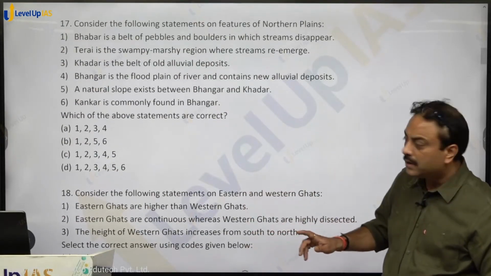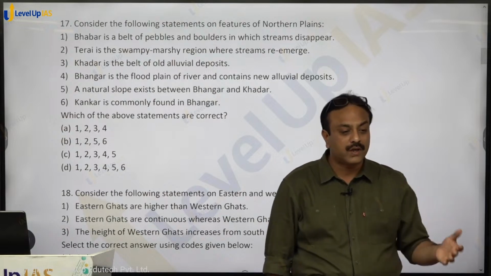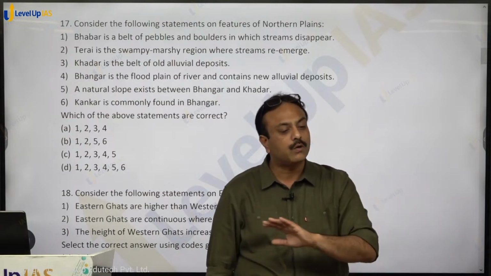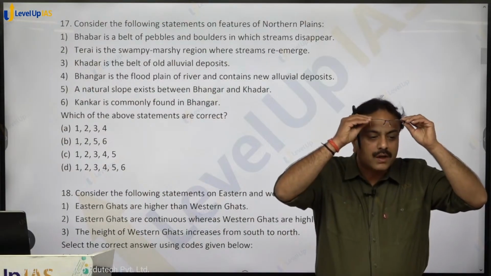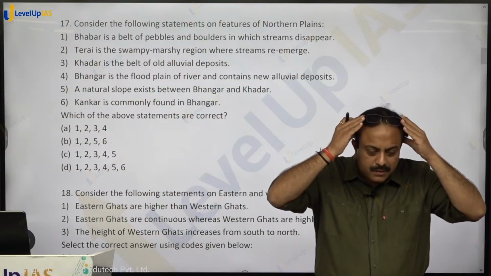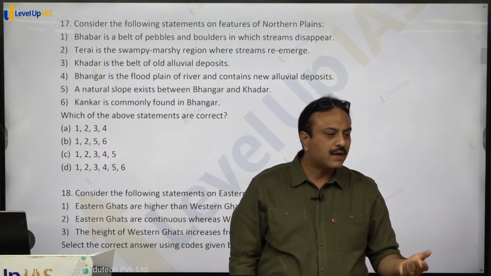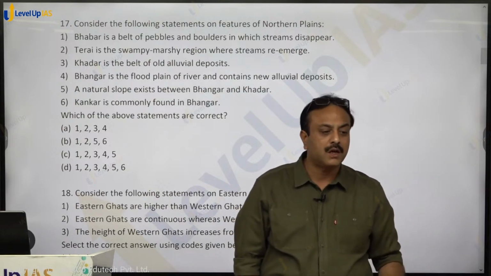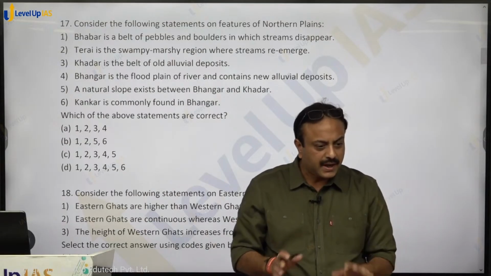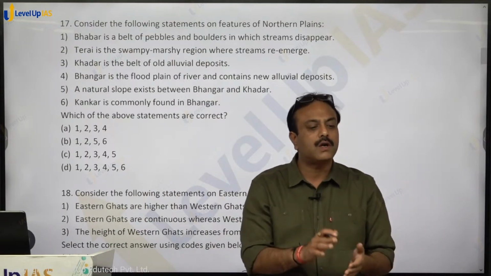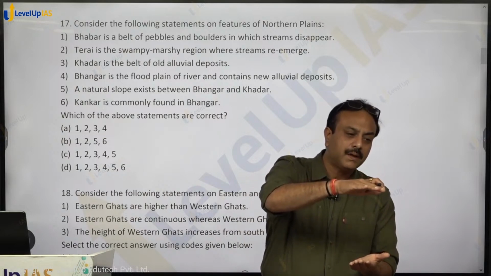Which one? A natural slope exists between Bangar and Khadar. Bangar is the old alluvial. It was deposited somewhere. Over the period of time, due to avulsion and due to excessive amount of water added to the rivers, be it by melting of snow, by rainfall or by any mechanism, the river conducted erosion in its own depositional plane. So a plain was formed by deposition by the action of rivers. It was a new alluvial plain. It was called Khadar, right? Khadar increased in height over the period of time.